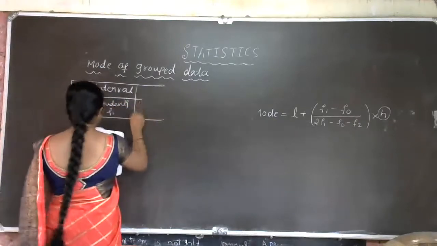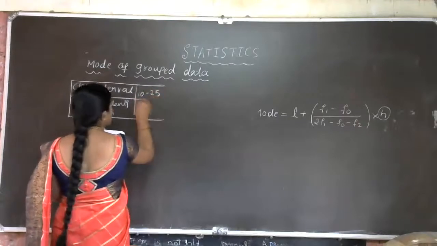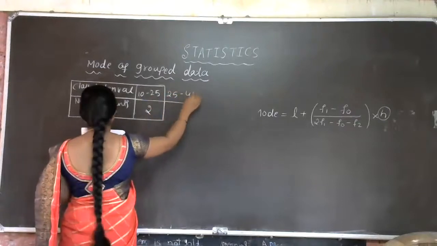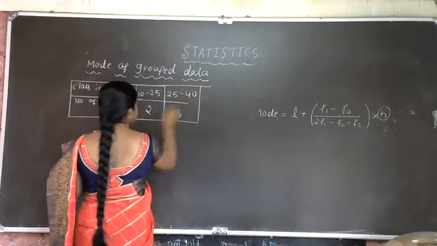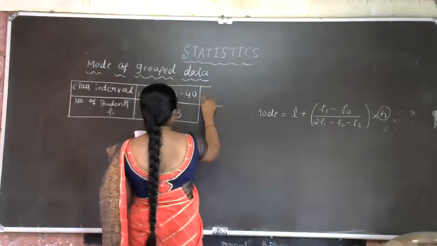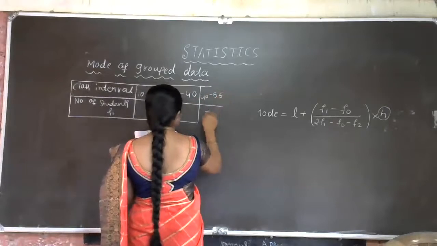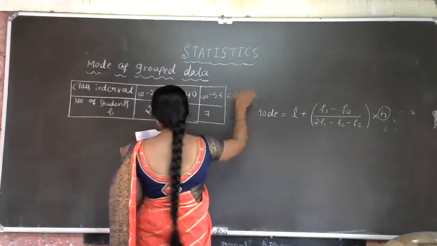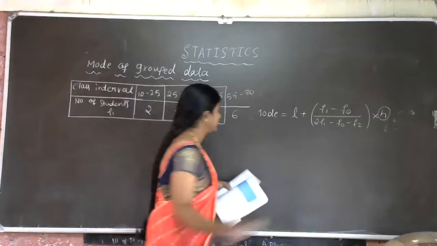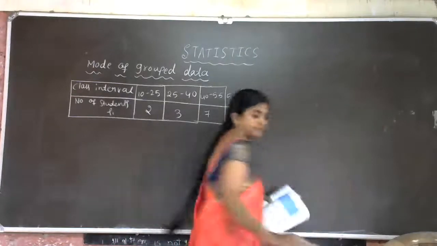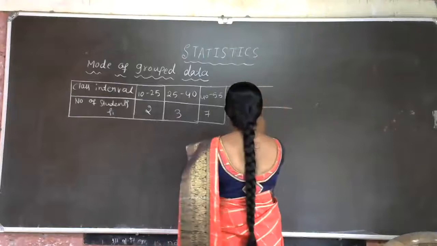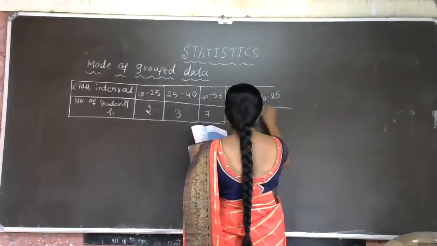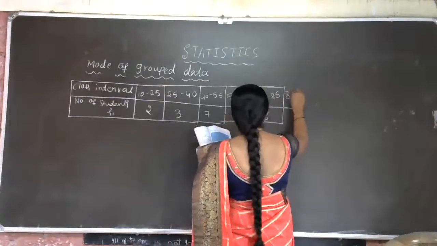Let us copy this. 10 to 25, frequency 2; 25 to 40, 3; then 40 to 55, 7; then 55 to 70, 6; then 70 to 85, 6; then 85 to 100.